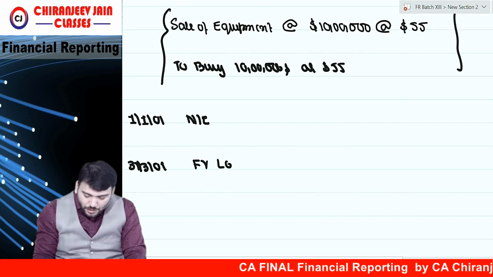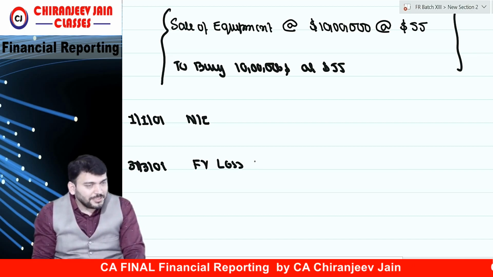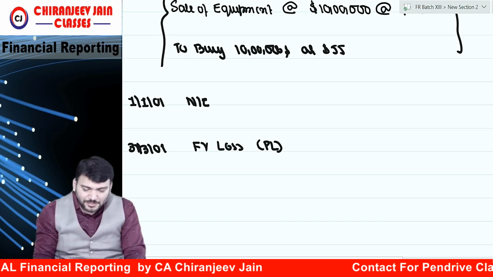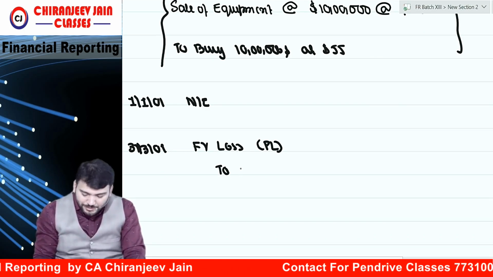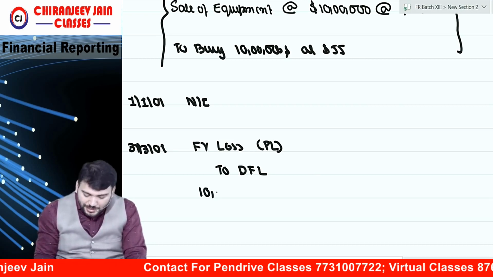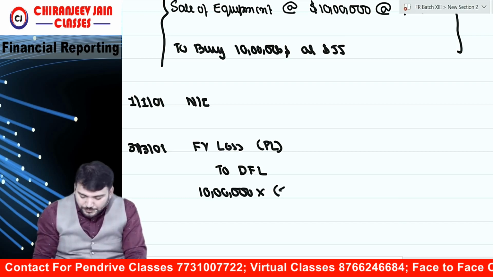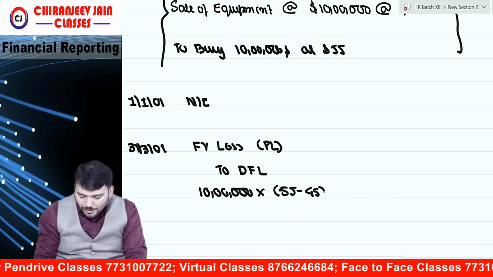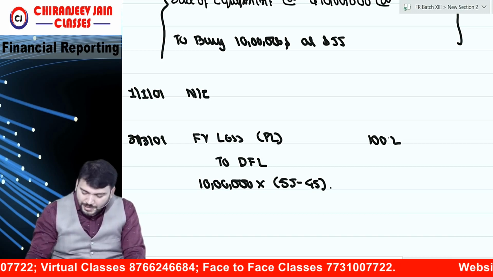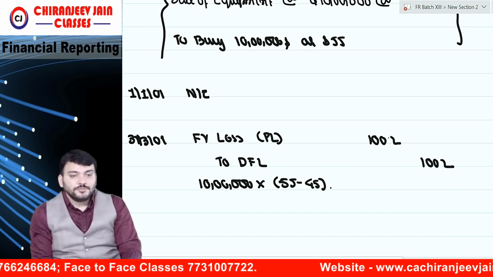Fair value loss, transferred to PL or OCI? PL. PL na. This is a derivative contract held for the purpose of trading. To what? Derivative financial liability. How much? 10 lakh into what? 10 means 55 minus 45. How much? 100 lakh. Understood? This journal entry understood?